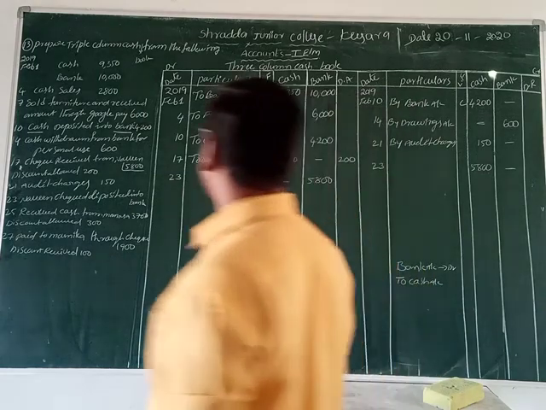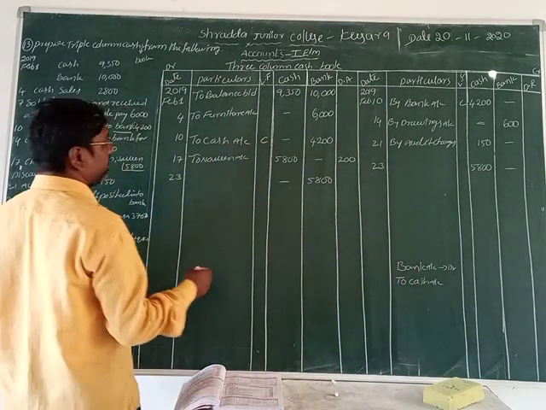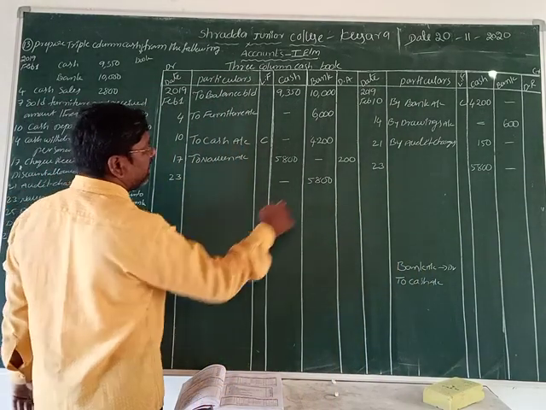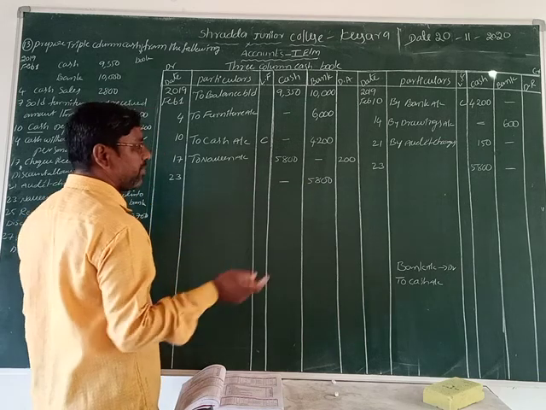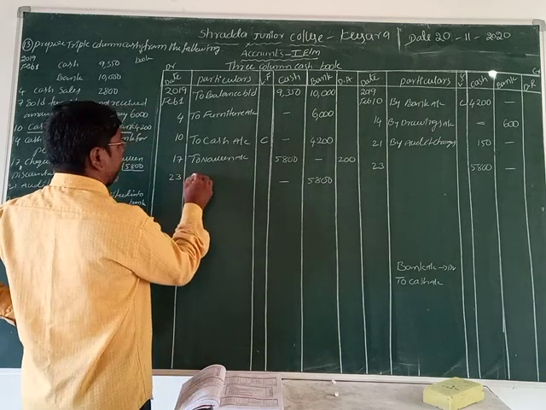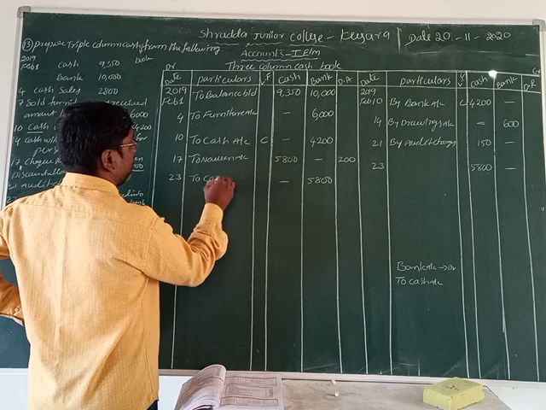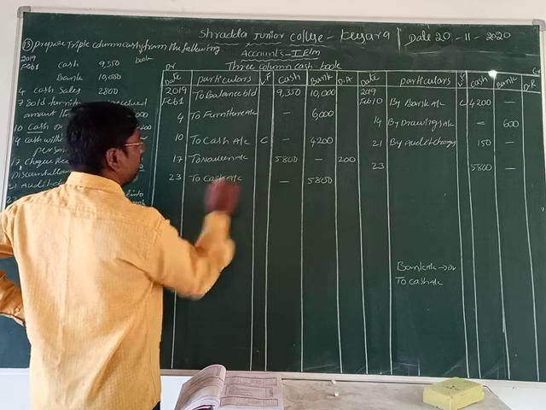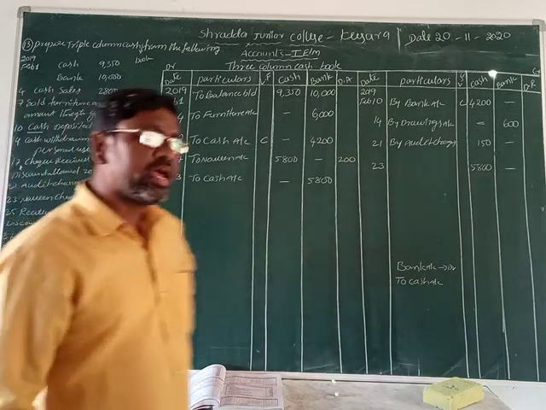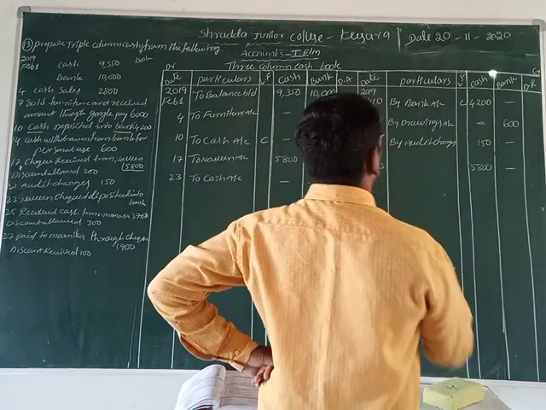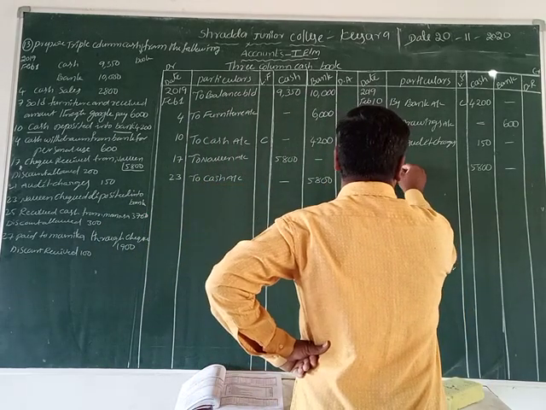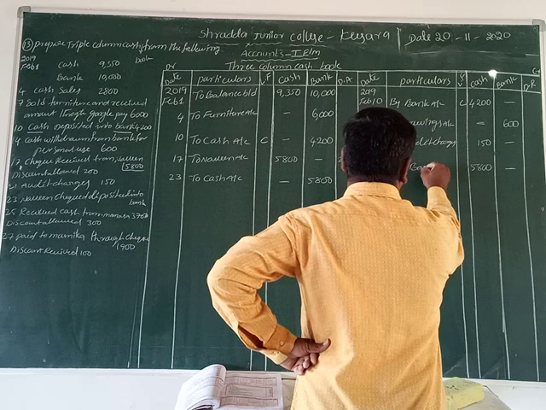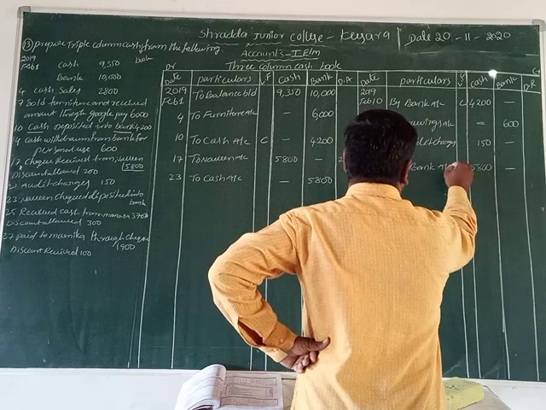Now how do we record that? What do we write here? In the bank account we don't write bank. What do we write, students? To cash account. In the cash account, what do we write? By bank account.